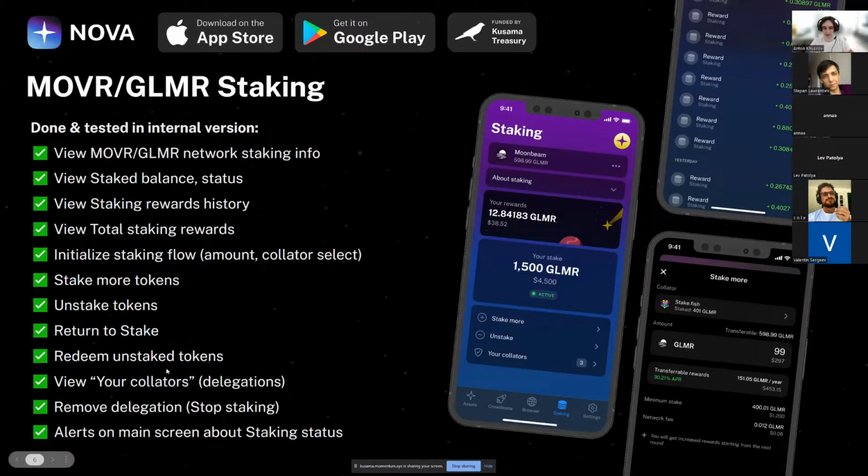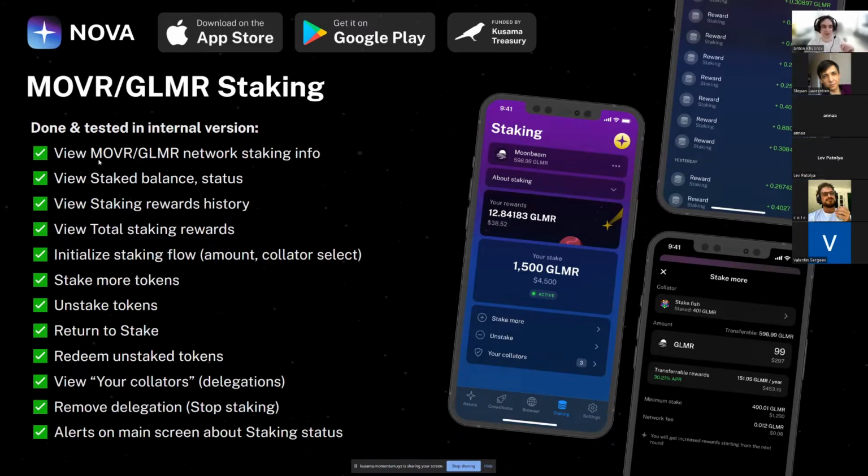I would say that No Wallet is the first mobile application to provide MOVR and GLMR staking natively on chain. It also enriches the user experience with features like viewing the staking rewards history or the total rewards, which is hard to get from any app currently for MOVR and Moonbeam staking. So let's go one by one with this list.